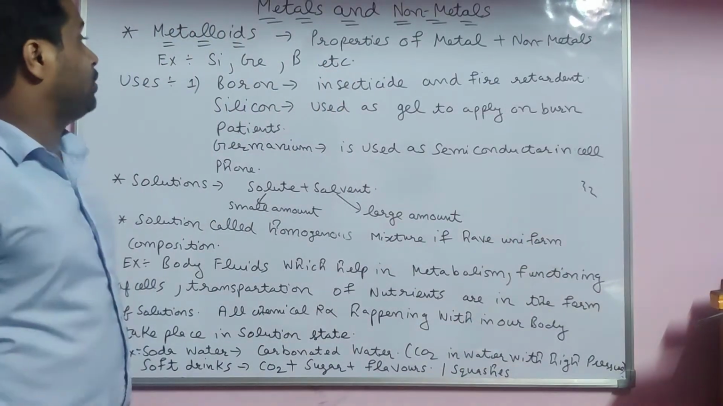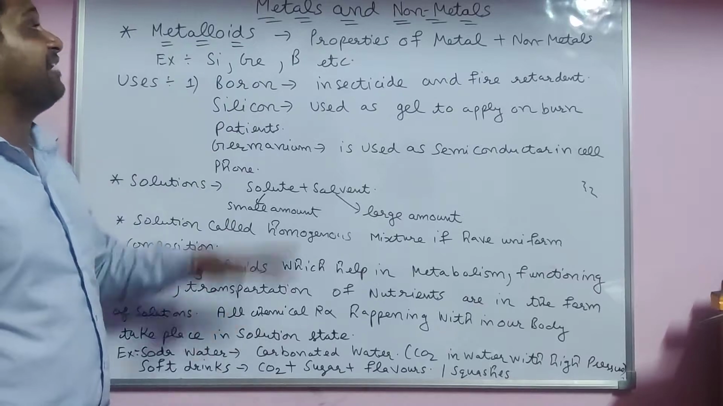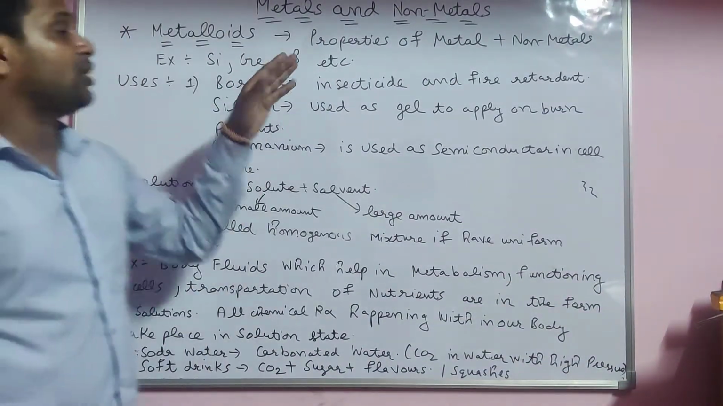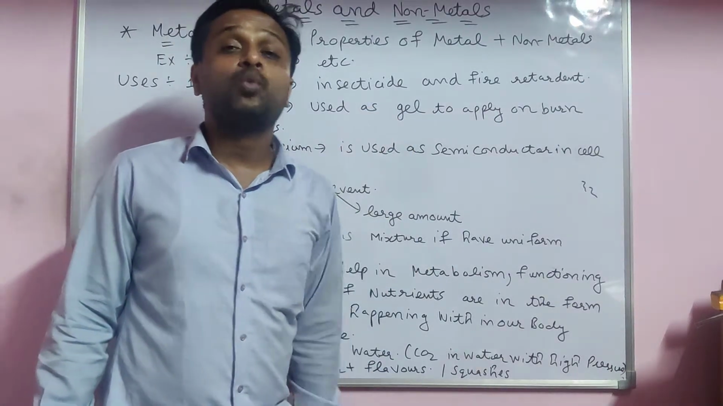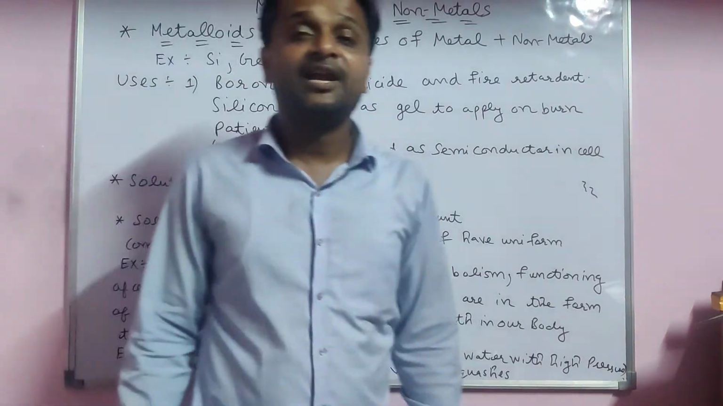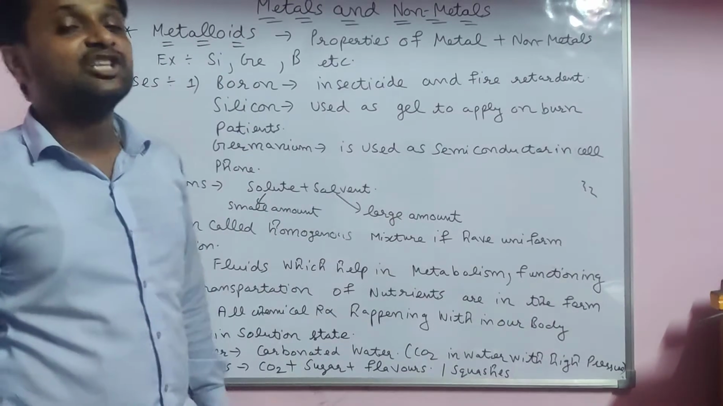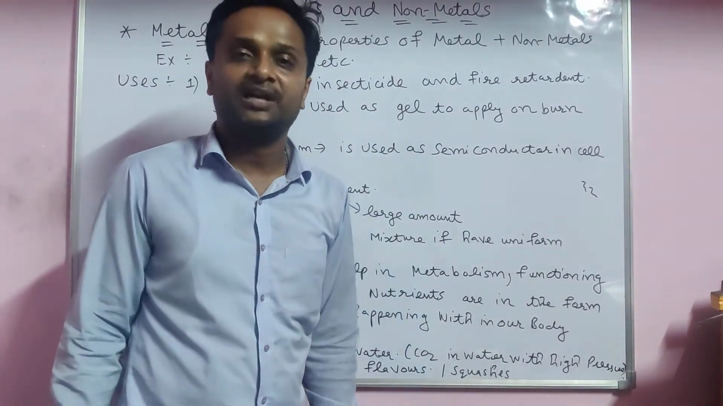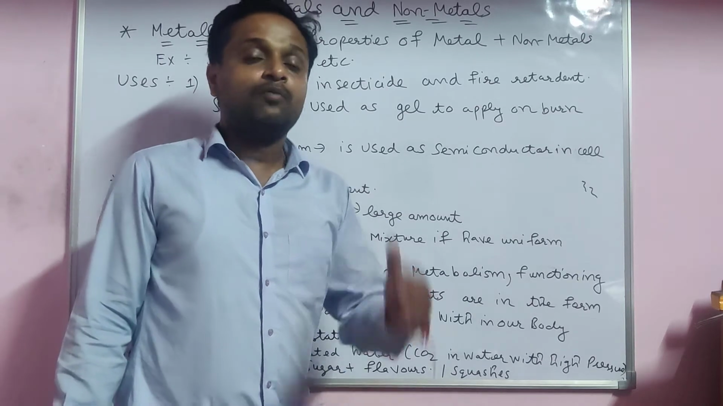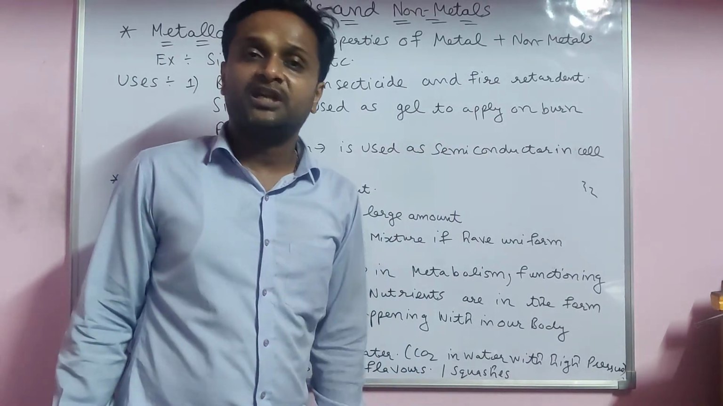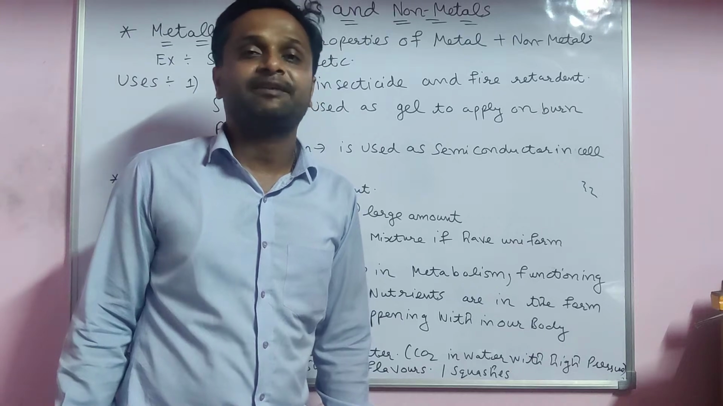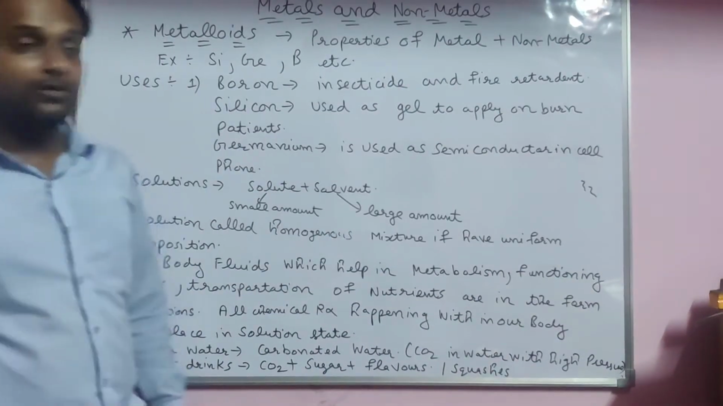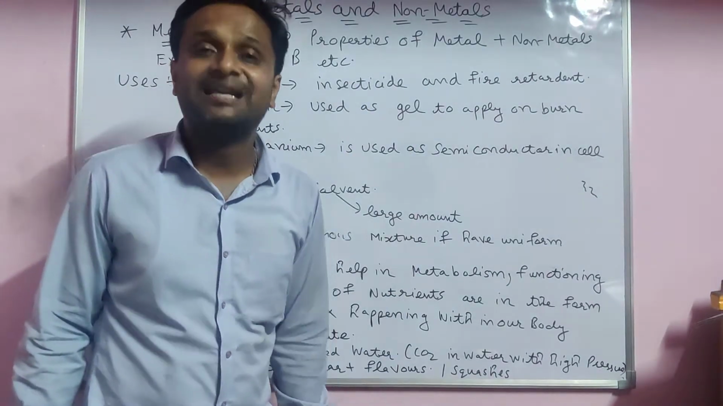Now in this lecture we will discuss metalloids. What do you mean by metalloids? I already told you about the properties of metals and non-metals. Metals are those which are electropositive in nature, and non-metals are those which are electronegative in nature. When a metal loses an electron, it becomes positive. Example, sodium, Na 1 positive. So that is called electropositive. This is the property of metals.